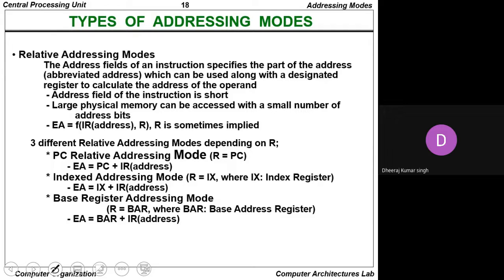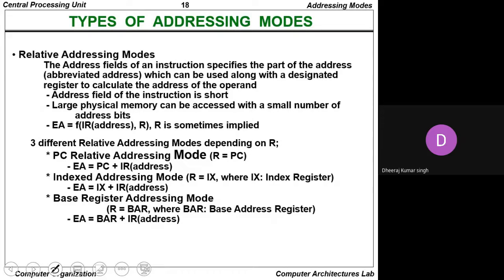So whenever we want to calculate it, it can be calculated using the effective address equals to f(address, R), where R is sometimes implied mode. So we are saying here the effective address equals to a function implemented onto the address field of the instruction register. So that is basically known as the relative addressing modes. Again, the relative addressing modes are further categorized in three different ways.